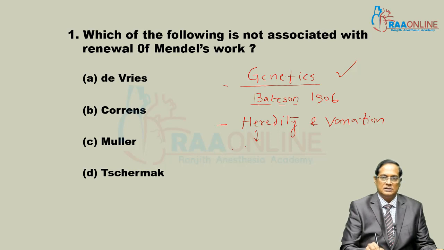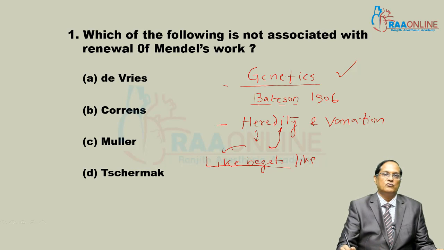A statement generally given for this is: like begets like. That is, offsprings resemble parents, and the cause behind it is heredity.